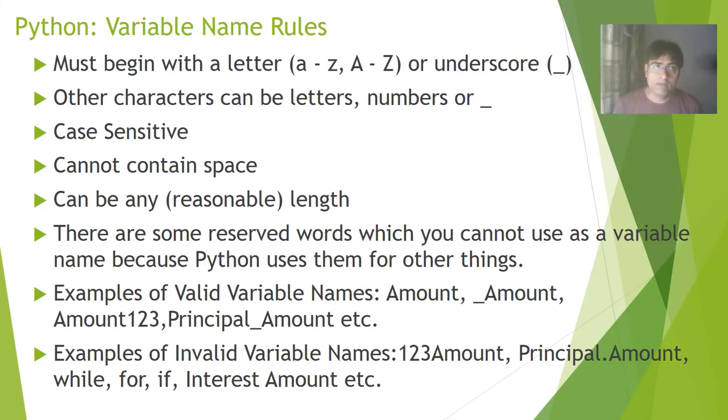A variable must begin with a letter, either in small letters or in capital letters, or it can start with an underscore. Other than underscore, no other special character is allowed, like dot, hash, ampersand. Any other character is not allowed, not even space. The other characters that can be used in a variable name are letters, numbers, or underscore.